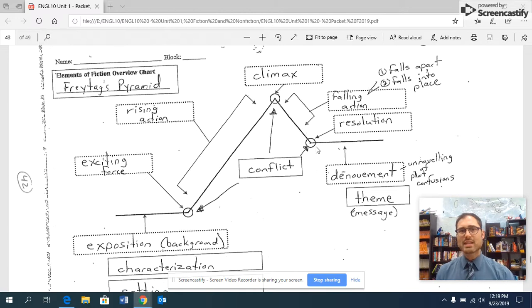So when we're analyzing conflict, we should be hearing words like external conflict, internal conflict, or any of the details of those, person versus person, person versus self. We should also be hearing words like exciting force or inciting incident or inciting moment, climax, and resolution. So when we're analyzing conflict, we can't just say, here's a problem. We want to know how it fits into Freytag's pyramid and also the details of that conflict or the details of that problem.